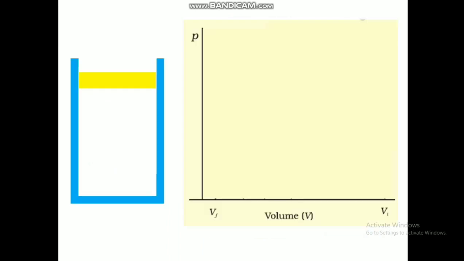Now we are going to have a situation where the single step of compression is divided into different parts. From here to here, in one stretch it was coming, but in this case we are not doing that. We are doing the compression in a step-by-step procedure. Slowly it will come till here, then it will stop, then till here, then till here. Like this, slowly and slowly it will compress.